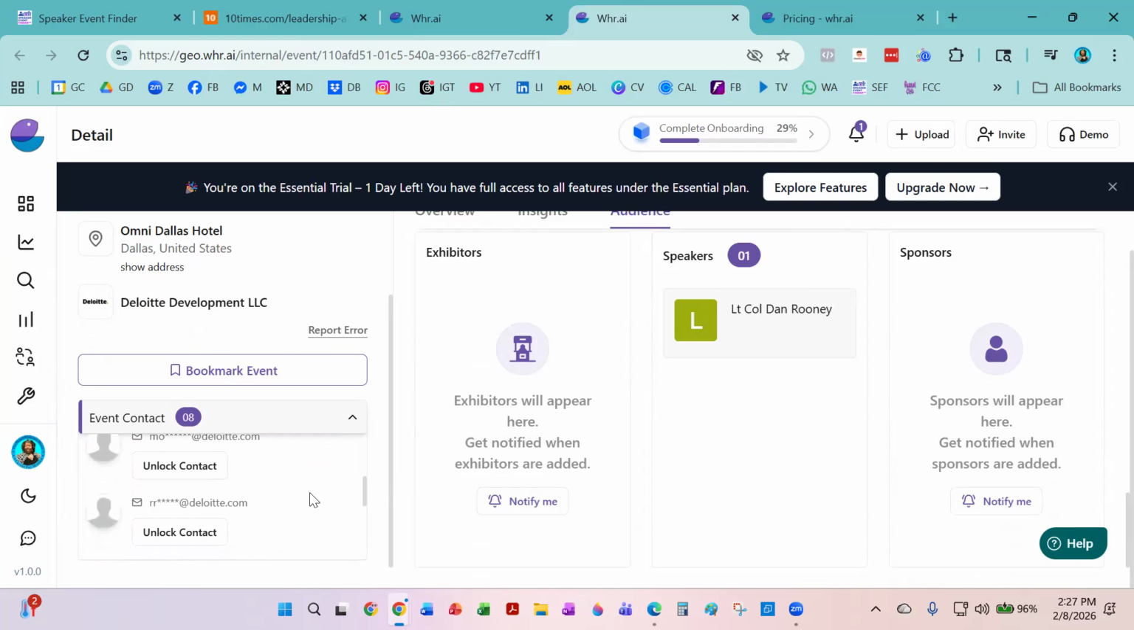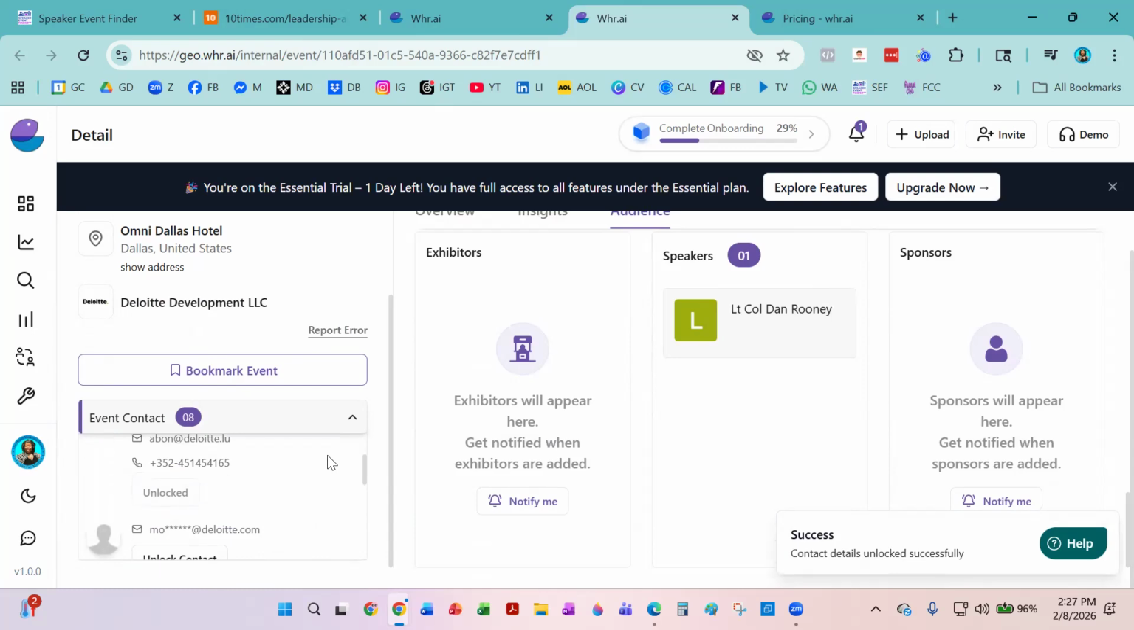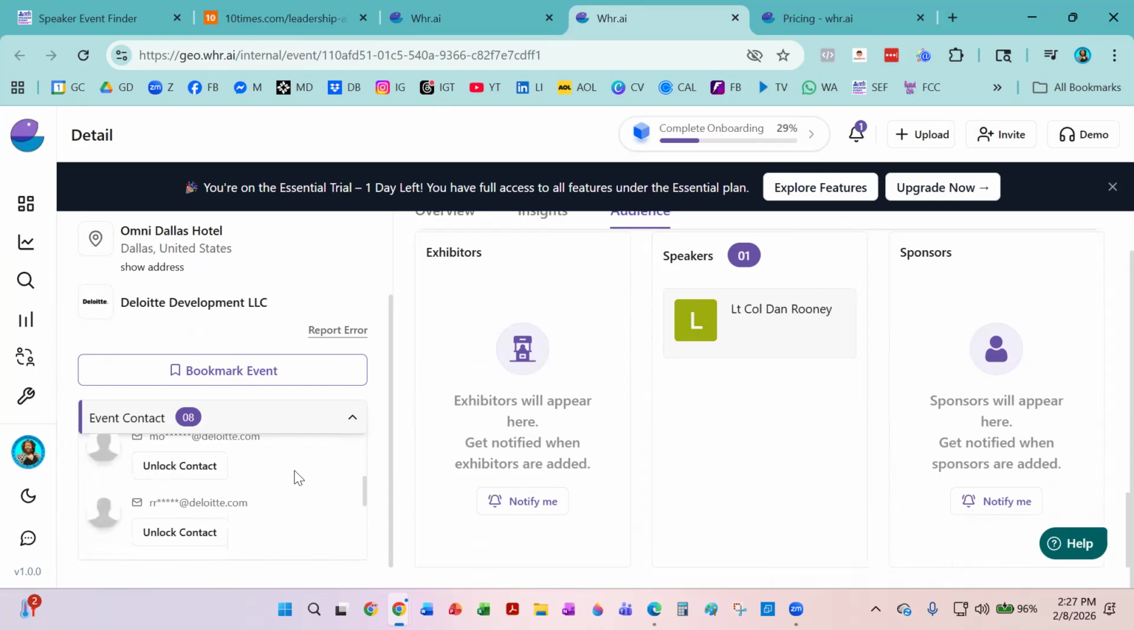Now, I don't know what it's going to take in order to, let's see, event contact. Oh, you know what? I don't have the paid version. If I want to unlock, let's see if I want to unlock contact. Let's see what it says. Pay to play, I bet. Oh, there we go. It didn't say pay to play. So now it is unlocked. But that doesn't look like a USA phone number, so let's unlock another one.